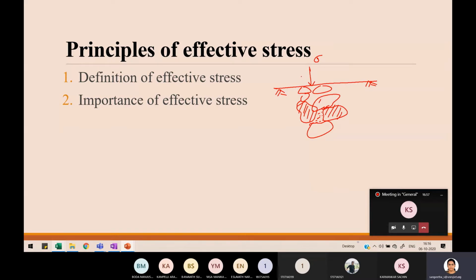Okay. So what is effective stress and what is pore water pressure? Those two things we have to consider. Actually, the principle proposed by Karl Terzaghi on effective stress has two parts. The first part defines what is effective stress. So the definition of effective stress is taken from the first principle. And the second principle states what is the importance of effective stress.